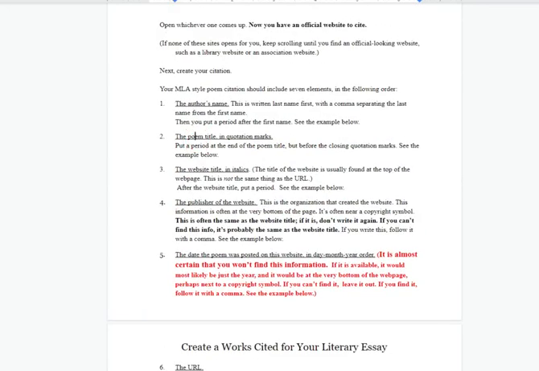You'll do the poem title, read these instructions carefully. You'll do the website title in italics. The website title is the name of the website, and that's not the same as the URL. URL is the www dot, the web address. The name of the website is, a lot of times it's similar to the URL, but not always.